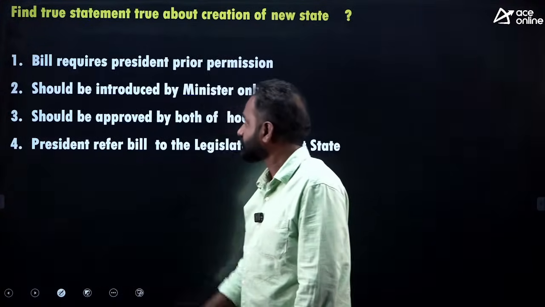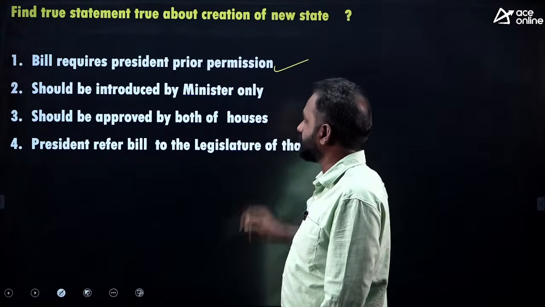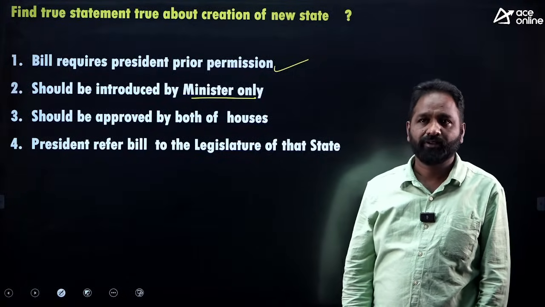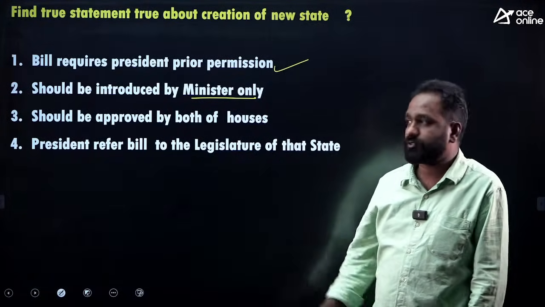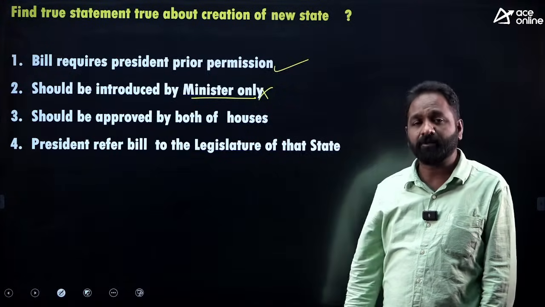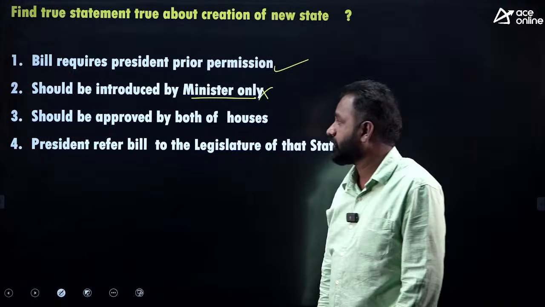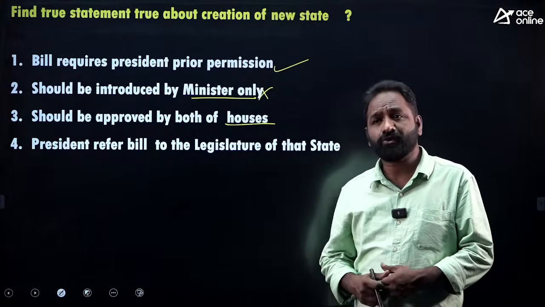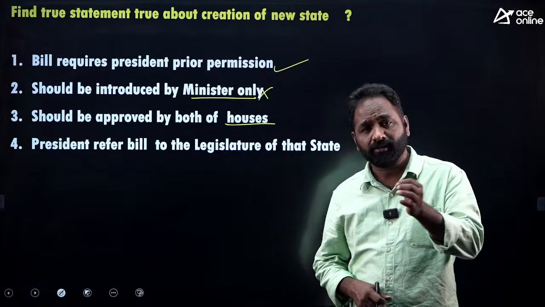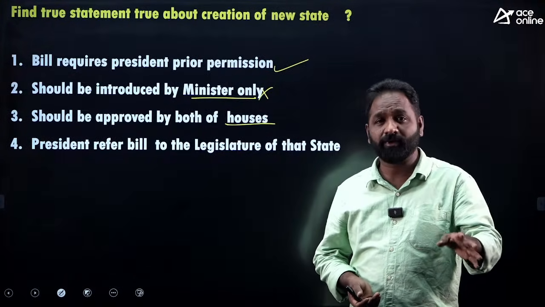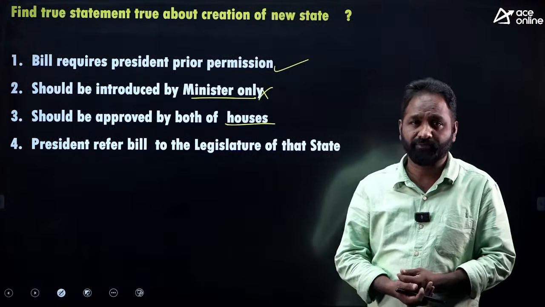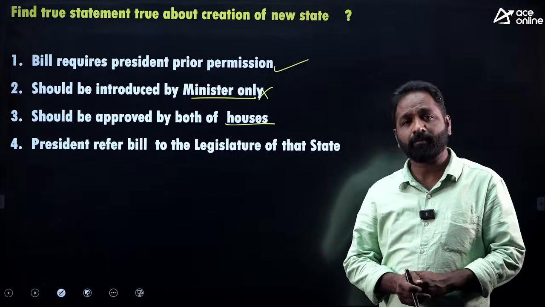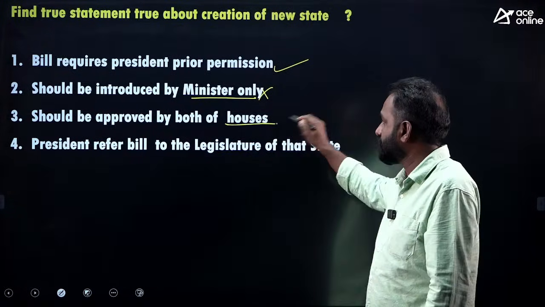Okay, let's see. Bill requires president's prior permission, right? Bill to be introduced by a minister only? Creation of a new state usually comes under an ordinary bill. Even a private member can introduce that bill. So it is wrong, only minister. A money bill can be introduced by only a minister. Okay, right. It should be approved by both of the houses, of course. If it is an ordinary bill or a constitutional amendment bill, it must be approved by Lok Sabha and Rajya Sabha. Only for a money bill, approval by Lok Sabha alone is enough. But for a constitutional amendment bill, an ordinary bill, or a bill for creation of a new state, it should be approved by both Lok Sabha and Rajya Sabha with a simple majority.